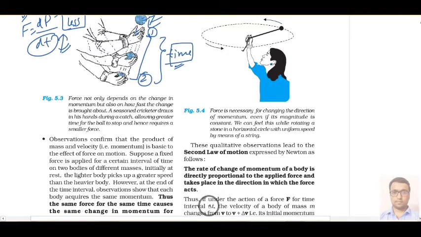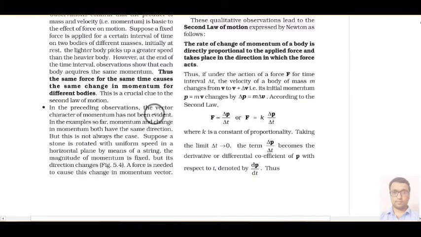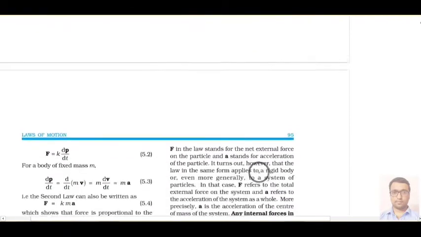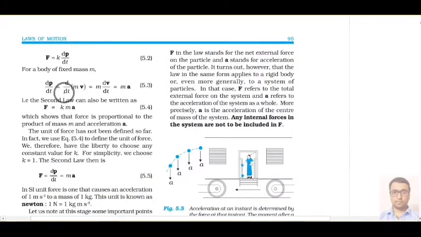Here you can see that force is directly proportional to delta p by delta t, and this coefficient k is equal to 1 actually. Next you can see in your NCERT book that dp by dt is d upon dt of mv, and that formula comes out to be k times ma, and by default k is 1. By experiment we can say, and for that we can put F equals ma.